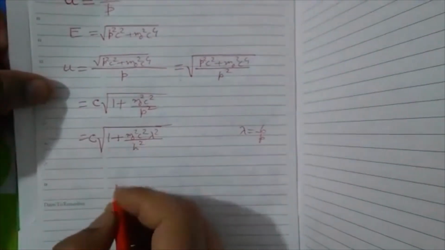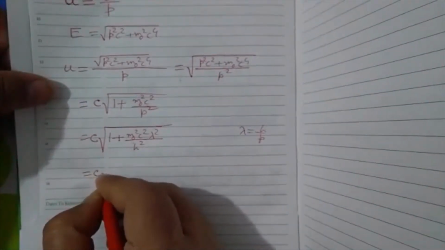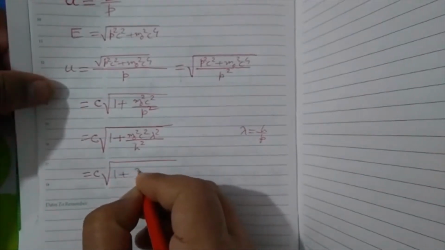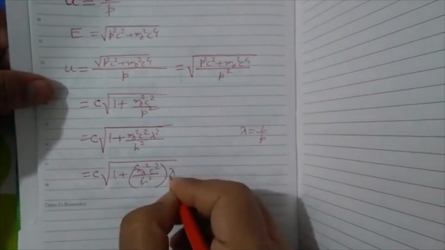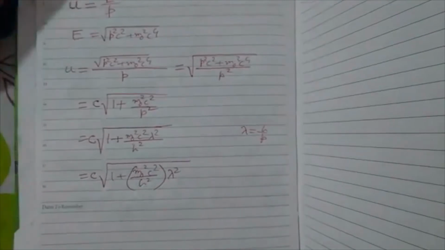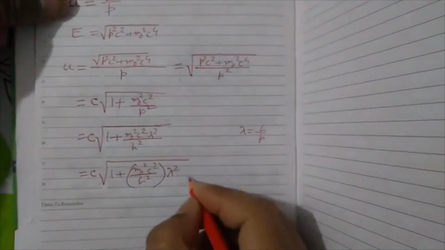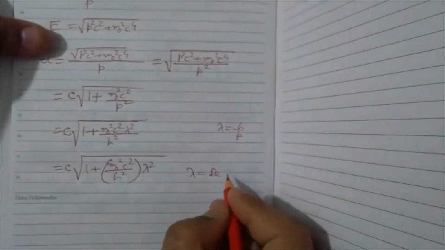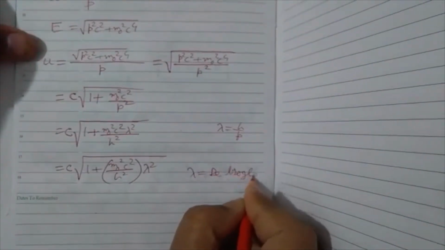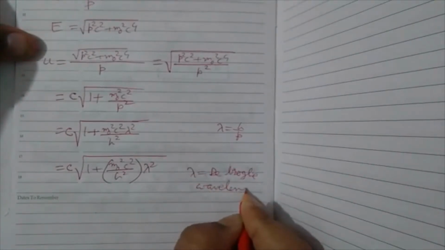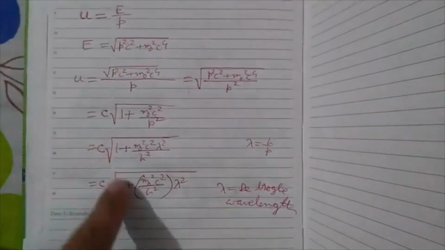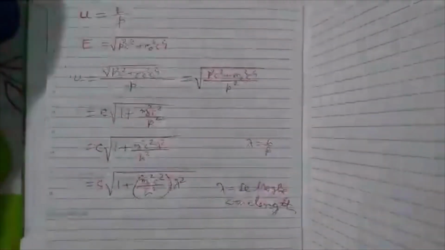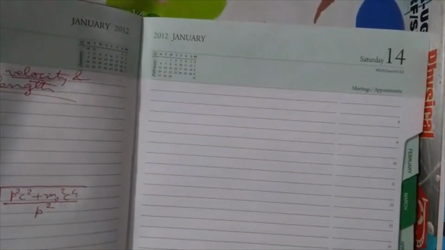So this will be c into the square root of 1 plus m naught square c square lambda square by h square. So this is the relation between phase velocity and the de Broglie wavelength, where lambda is the de Broglie wavelength. You can be asked to derive this, or you can get some problems regarding this.